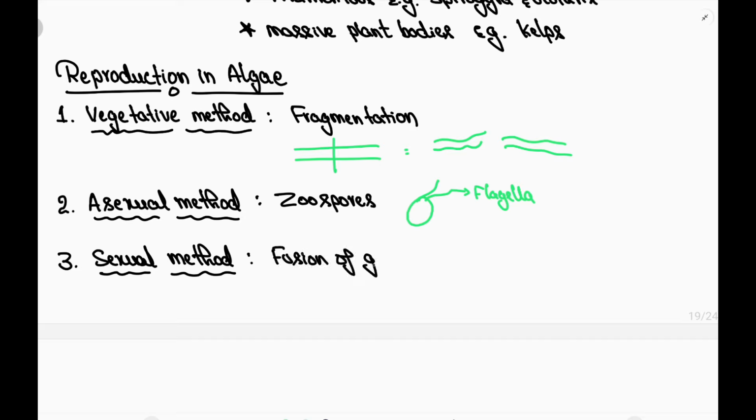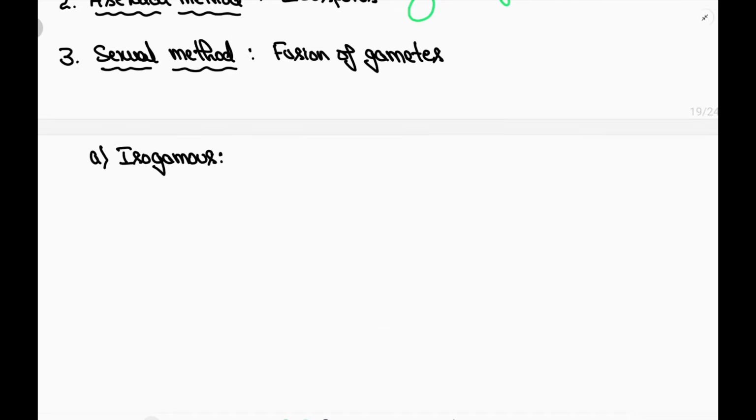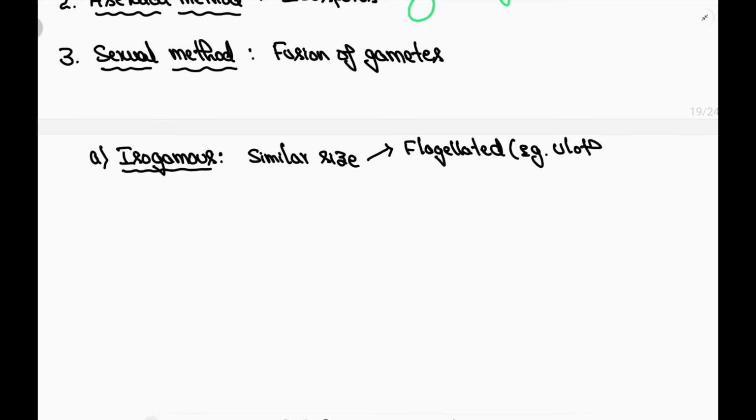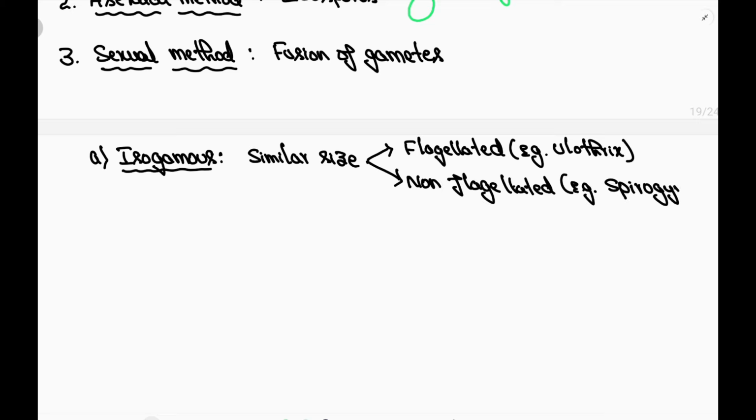Sexual reproduction takes place by formation and fusion of gametes, and gametes may be formed within the organs. The sexual reproduction itself is of three types: isogamous, in which the two fusing gametes, male and female gametes, will be of similar size. They may be flagellated, which means the male and female gametes may have flagella, but they are similar in size. Example, Ulothrix. And these two fusing gametes, similar in size, may not have flagella, as in the case of Spirogyra.